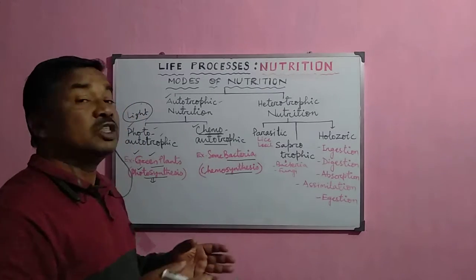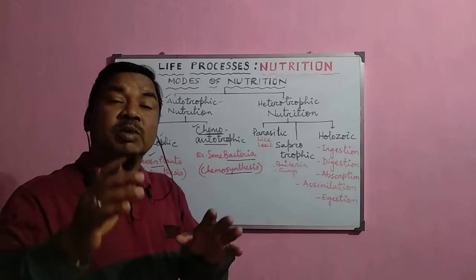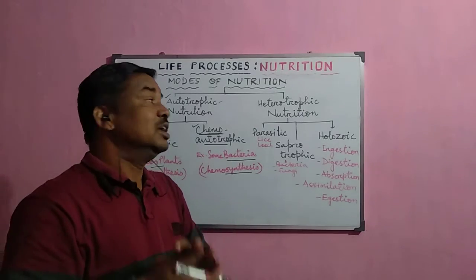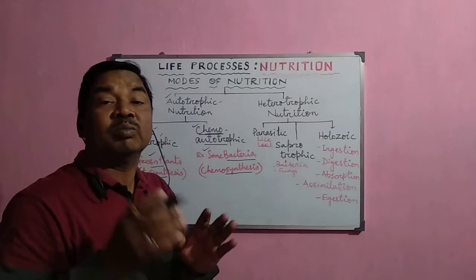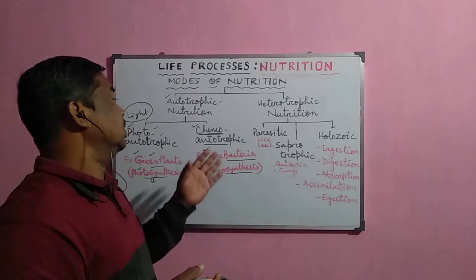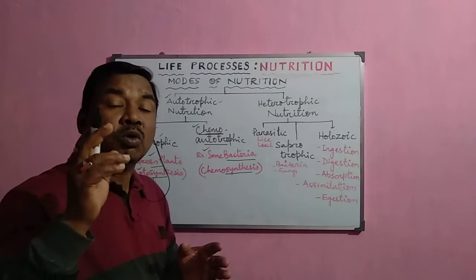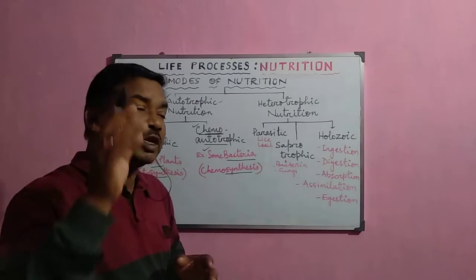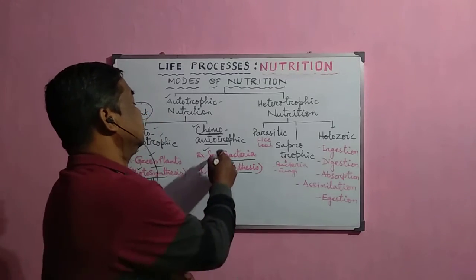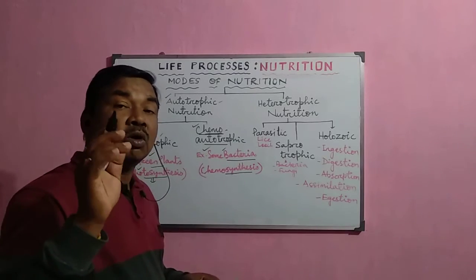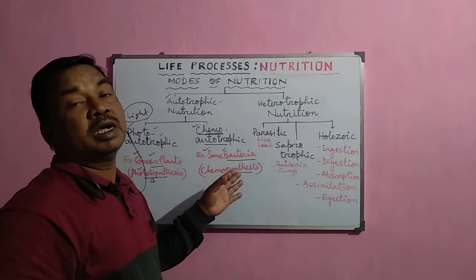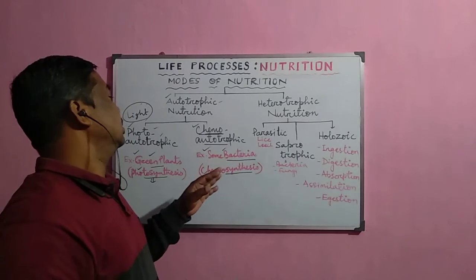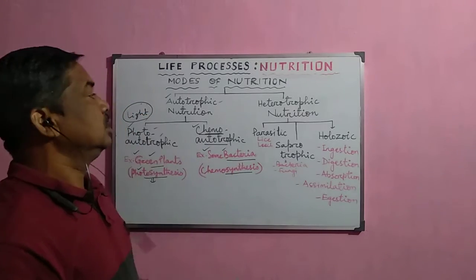So this energy, which is produced from the chemical reaction, is utilized here for the formation of their food material. So that is why this is called chemoautotrophic mode of nutrition, and these organisms are called chemoautotrophs, but this is limited to the lower bacteria like the sulfur bacteria only, not for the higher plants.